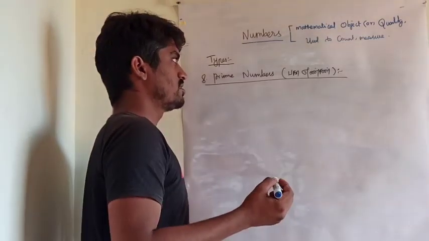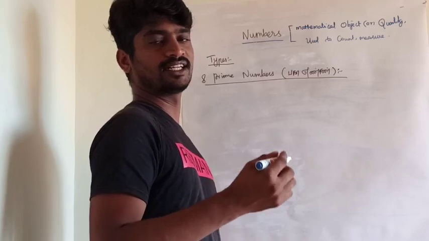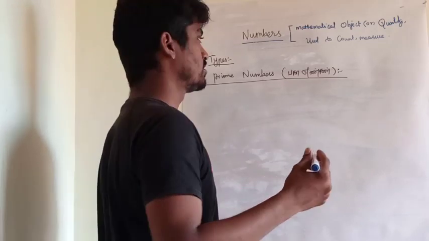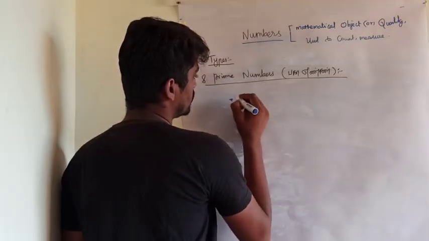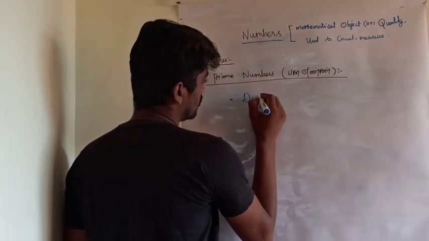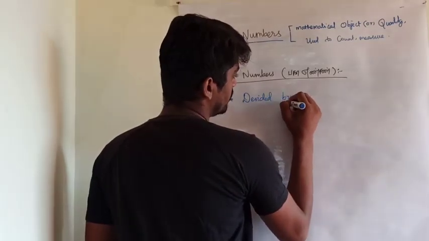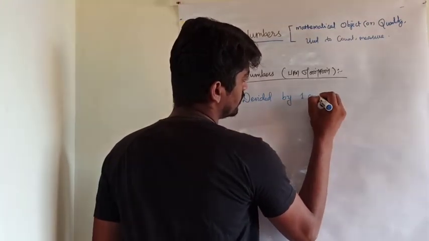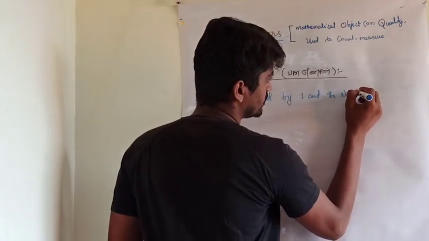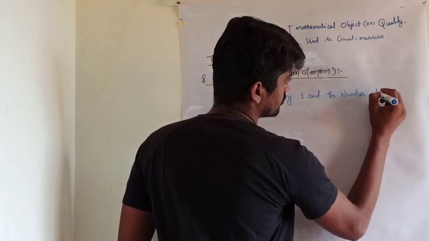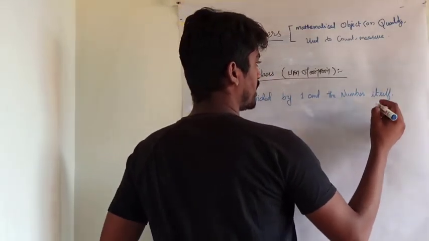A prime number is a number which is divisible only by 1 and the number itself. It should be divided by 1 and the number itself, which is a prime number.